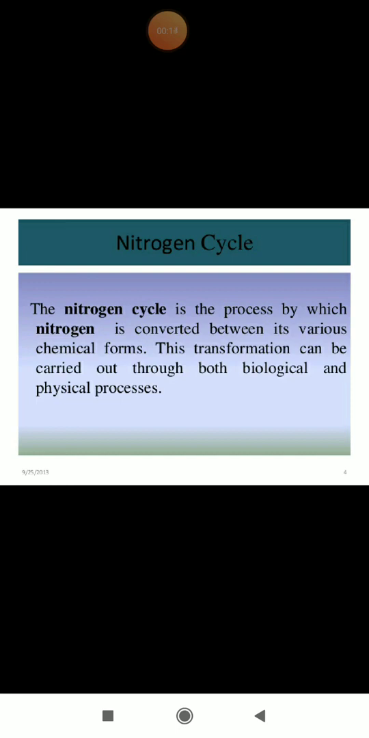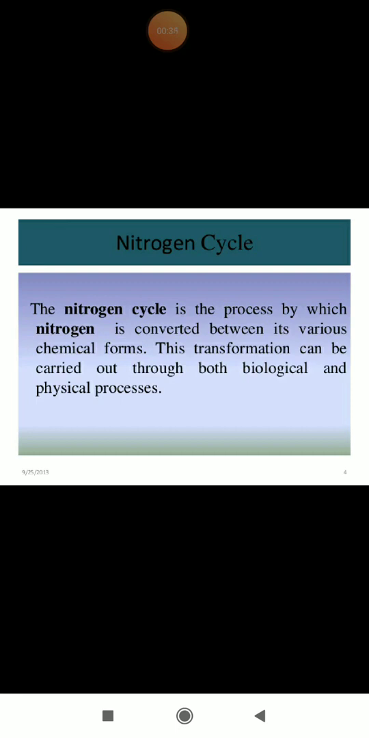Nitrogen is a very important element in the life of every organism because it is contained in amino acids, proteins, and nucleic acids like DNA and RNA. So nitrogen is very much essential for the life of every organism.